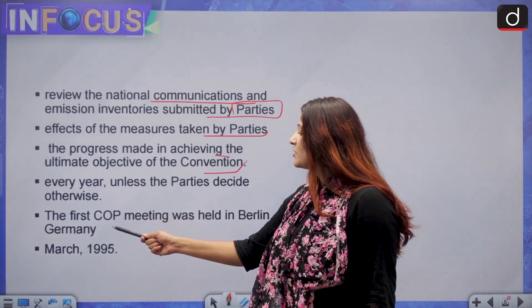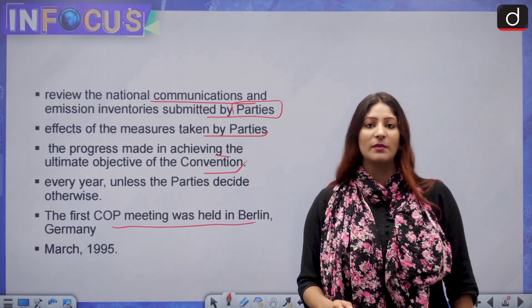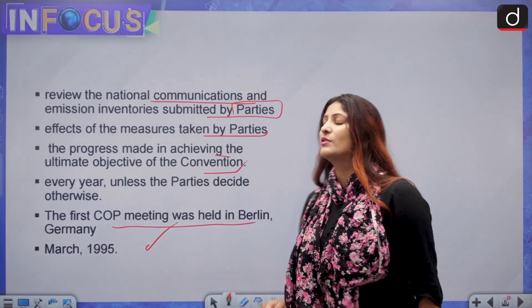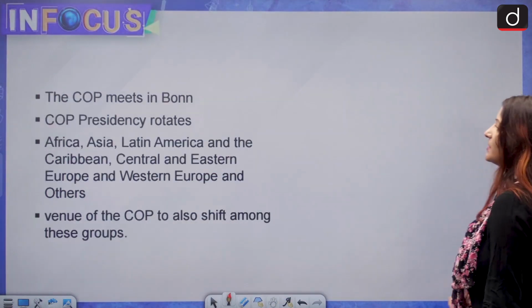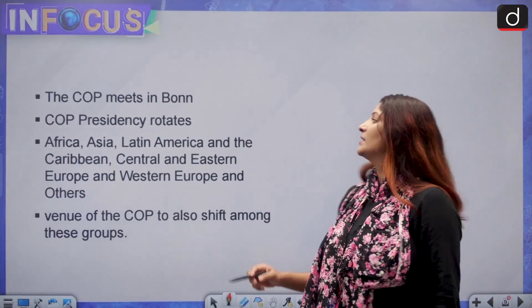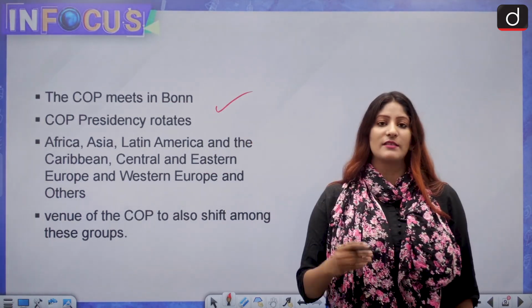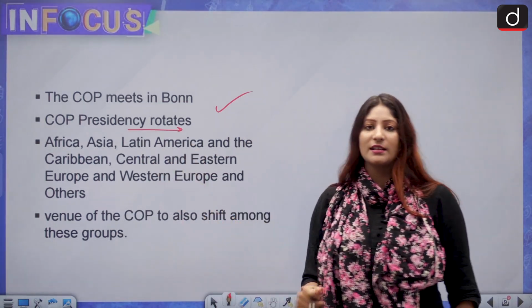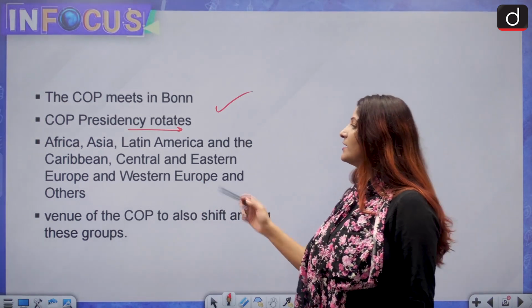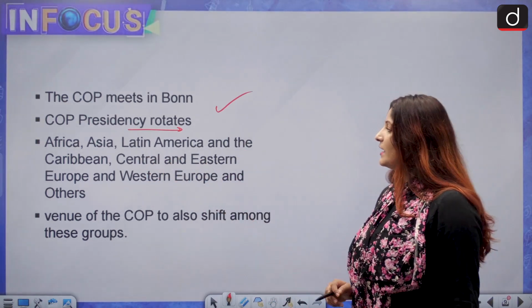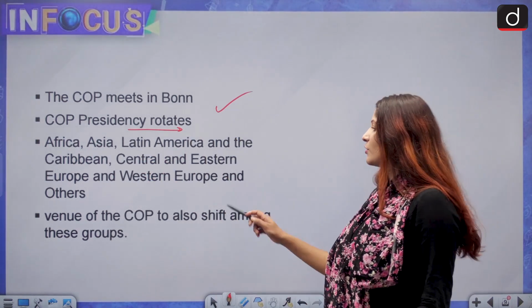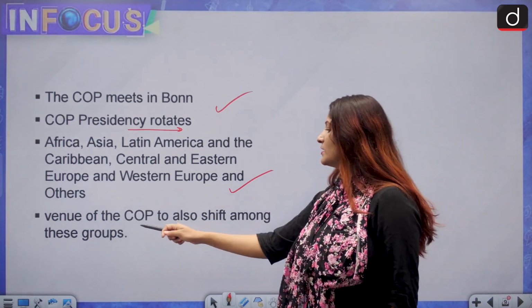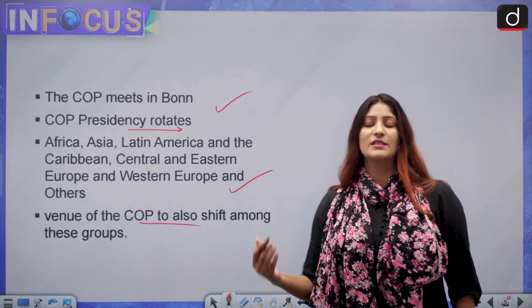The first COP meeting was held in Berlin, Germany. Remember this, this is a very important fact. That was in March 1995. Also, remember this. Moving ahead, now the COP meets in Bonn, where the secretariat is located. COP presidency rotates among the UN recognized areas such as Africa, Asia, Latin America and the Caribbean, Central and Eastern Europe, and Western Europe and others. Similarly, the venue can also rotate according to the decision of the COP.